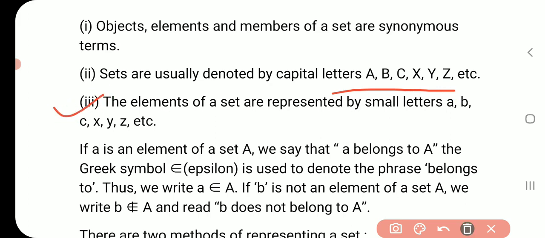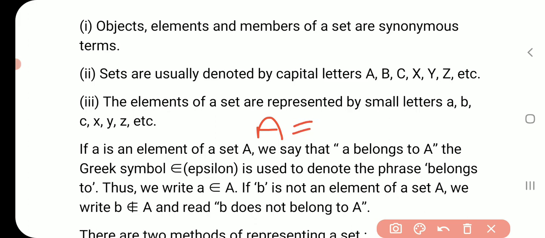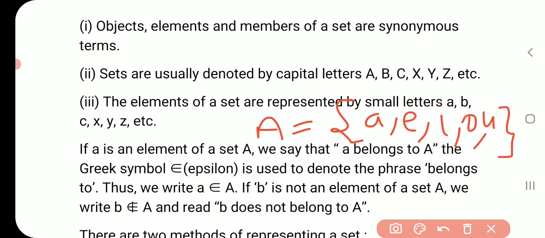Number 3: the elements of a set are represented by small letters like a, b, c. Suppose A is a set, A equal to A, E, I, O, U. Then a is an element or object or member of the set A. Then how will we write it? a belongs to A. This symbol is known as belongs.